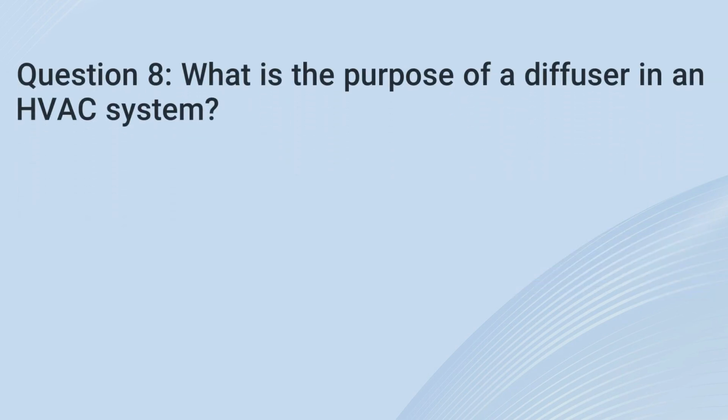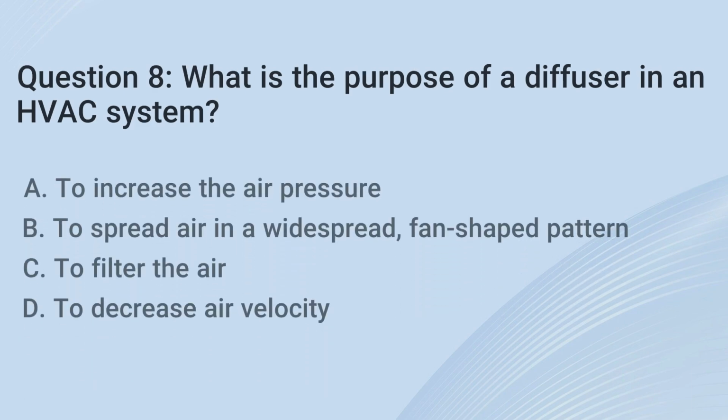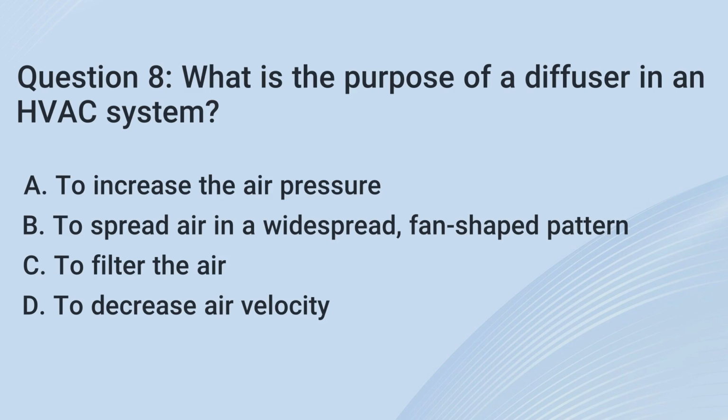8. What is the purpose of a diffuser in an HVAC system? A. To increase the air pressure. B. To spread air in a widespread, fan-shaped pattern. C. To filter the air. D. To decrease air velocity.